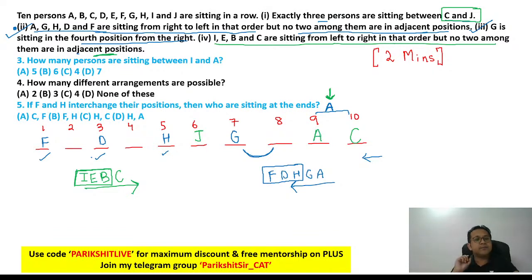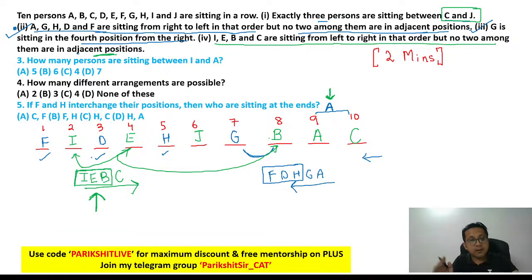And you are done. Before C, you need 3 people in that order, IEB, left to right. And you know what? There are only 3 empty spaces now. So they will go in the same order. I, E, B. Done. It may seem a bit difficult, but it's not difficult.